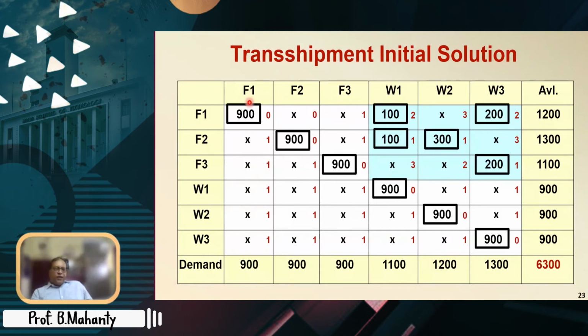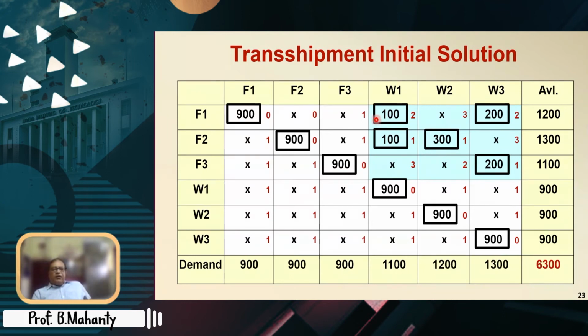So this is basically nothing but the transportation solution. That means there is no transshipment, because the entire amount that is supposed to be transshipped is going through the long diagonal. There is no meaning in sending F1 to F1, F2 to F2, etc. So if we put the full 900 along the long diagonal, it means basically there is no transshipment happening. In a sense, this long diagonal is being used as some dummies. Using them, the transshipment initial solution can be obtained.